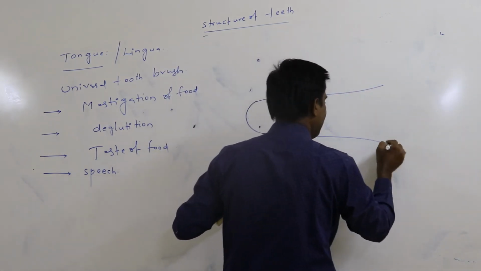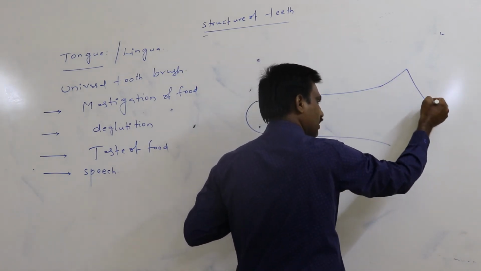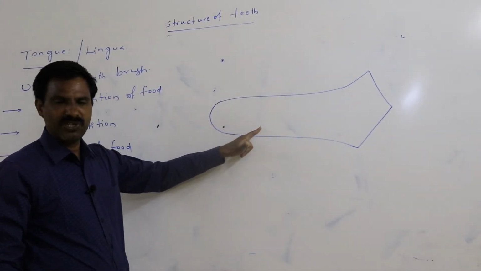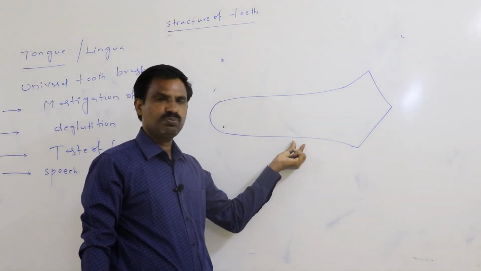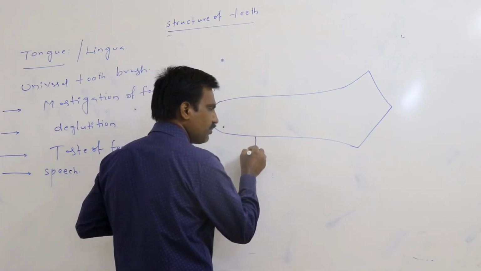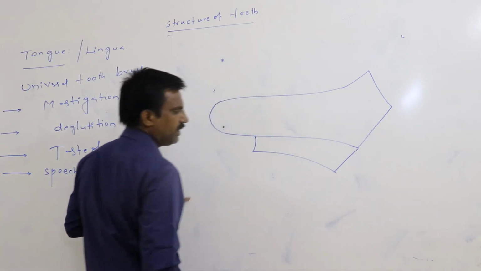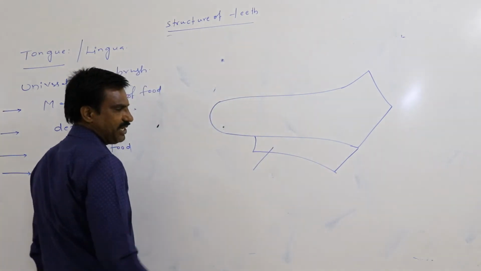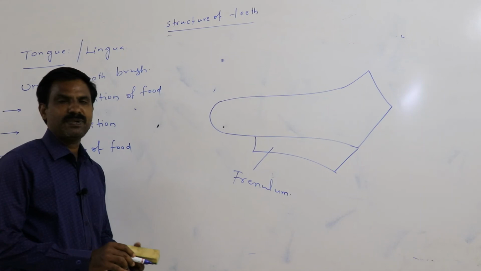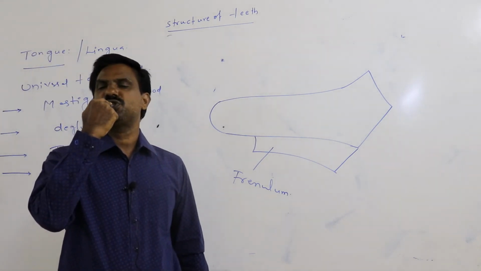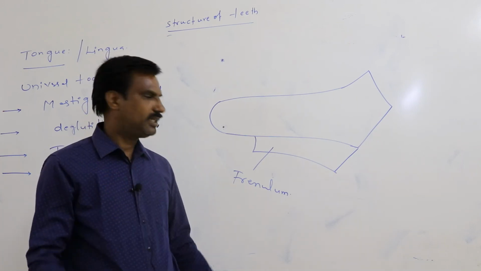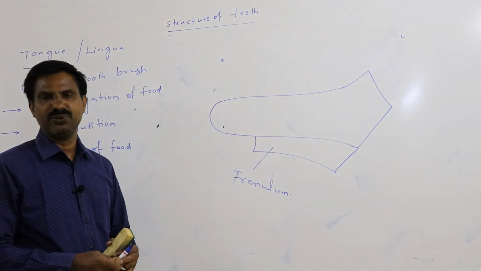The ventral surface of the tongue, specifically the posterior ventral surface, attaches to the floor of the buccal cavity through a mucous connective tissue folding called the frenulum.